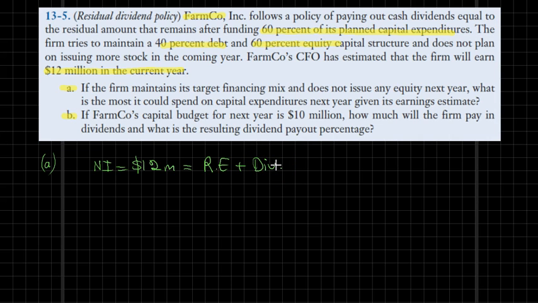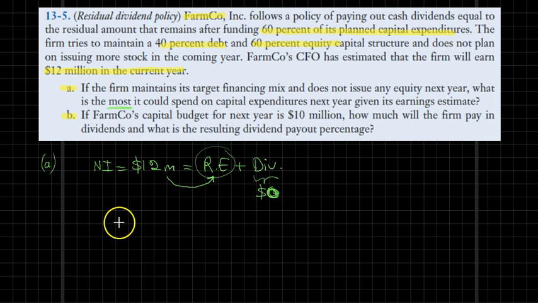Because we are trying to find the maximum amount that can be spent on capital expenditures for the following year, if we allocate all this $12 million to retained earnings and let dividends stay at zero, those retained earnings, which are a sort of equity, can serve as the 60% of our needed funds, and the remaining will be funded through debt financing.